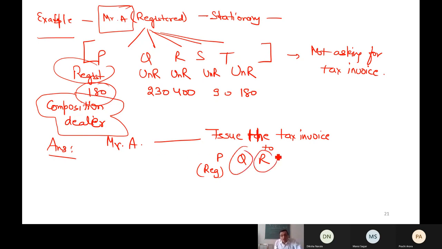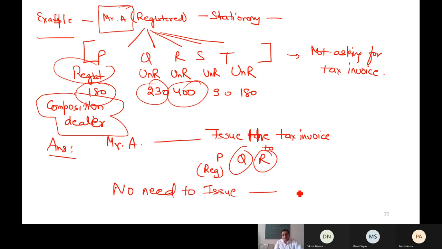Now Q and R both are unregistered, but the value of supply exceeds 200, or you can say 200 or more than 200. So yes, and no need to issue tax invoice. No need to issue. In which cases? S and T, because these are unregistered and the value of supply is less than 200. That's it. Now this is how numericals also can be made. That is why it is necessary that we learn the theory carefully, because theory is based on numericals. Please raise your hand if the concept is clear.